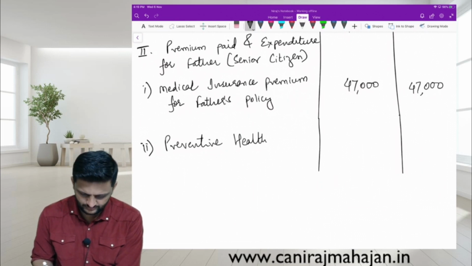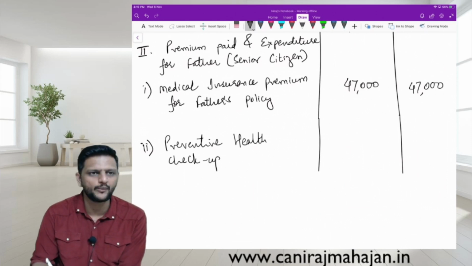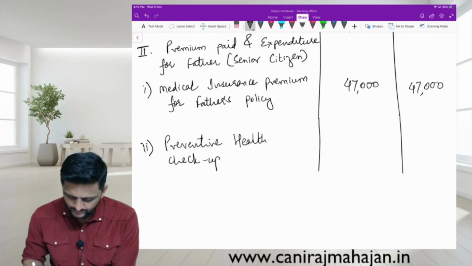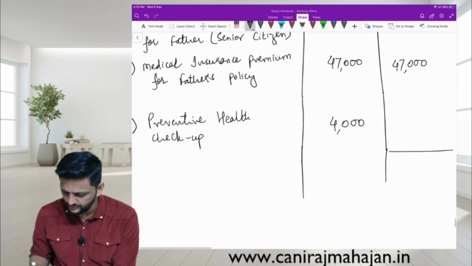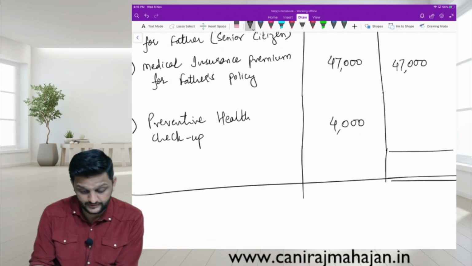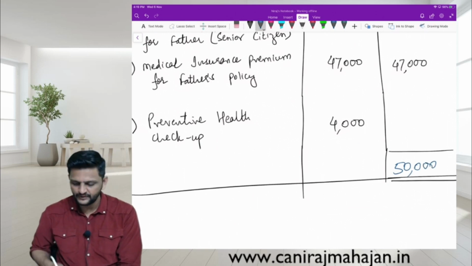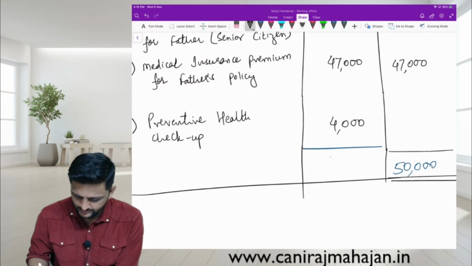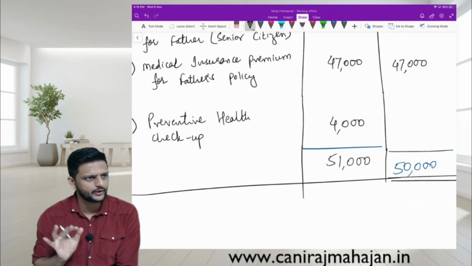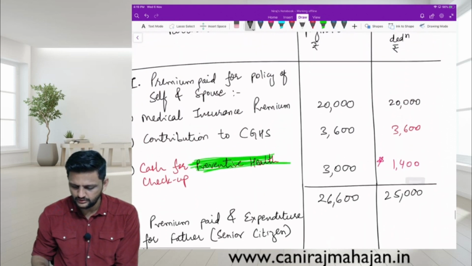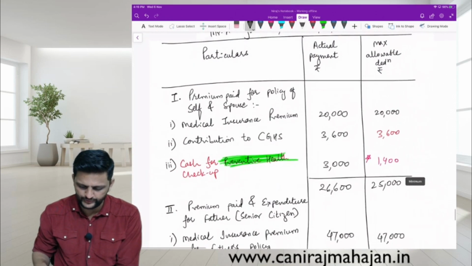Good. Second, preventive health checkup. How much? 4,000. How much is spent? 4,000. Correct? Now check. Anyhow, this limit should not exceed this now. So you should actually freeze this. That is one right now limit. Correct? And paid is how much? 4,000. 51,000. How much can we claim? 3,000 we can claim right now deduction. Provided, why 3,000 also? Because 3,600 was available. Understood or no? Very good.